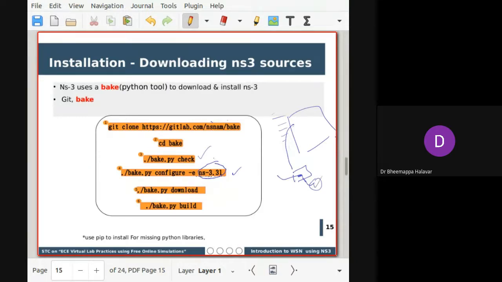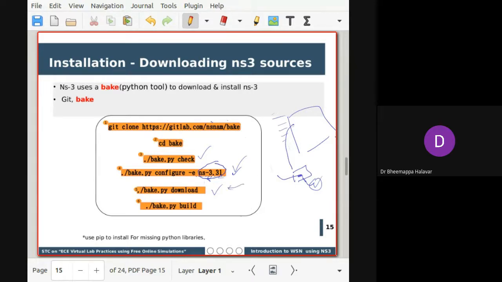So after a successful check, you have to configure NS3, saying that next you download this file. Configure just mentions which version you want to download. I'm configuring NS3 3.1 for Bake. Then when you call this Python file with download, it will download the version of the NS3 tool that you configured before. This is the download of the source files.